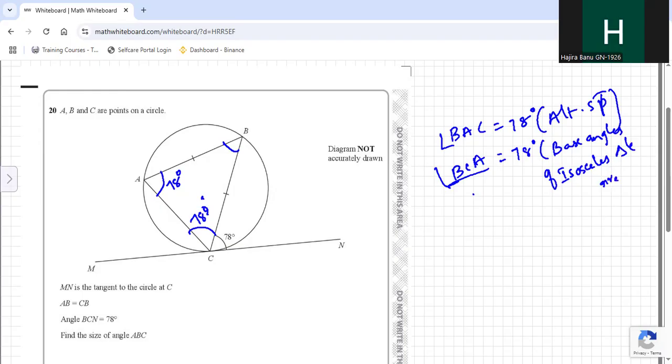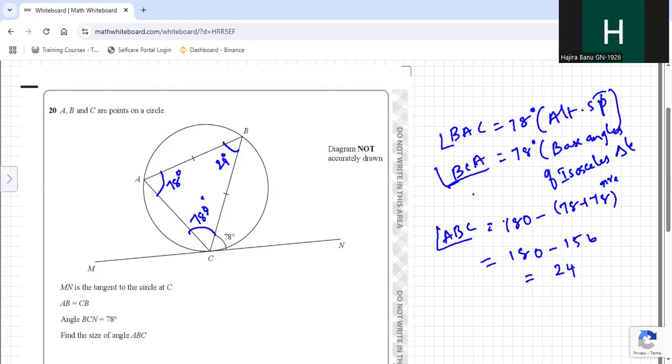So now if these two are 78, it is easy to find angle B. Angle ABC equals 180 minus (78 plus 78), which is 180 minus 156, which is 24. So angle ABC is 24.